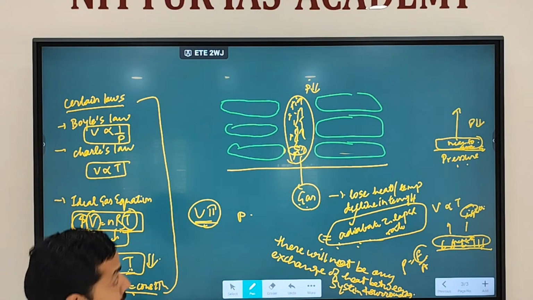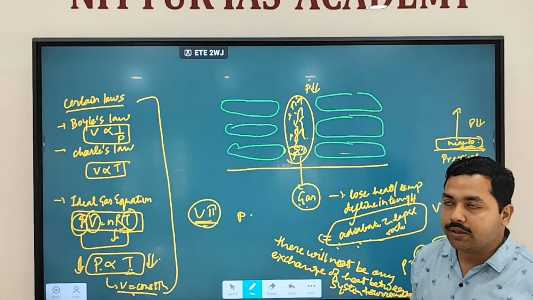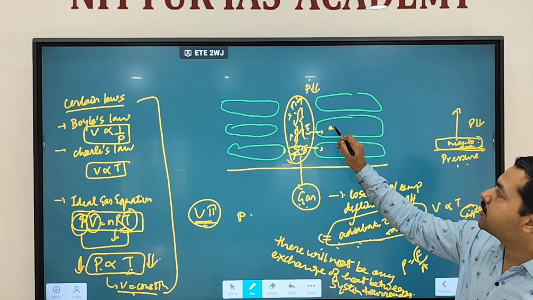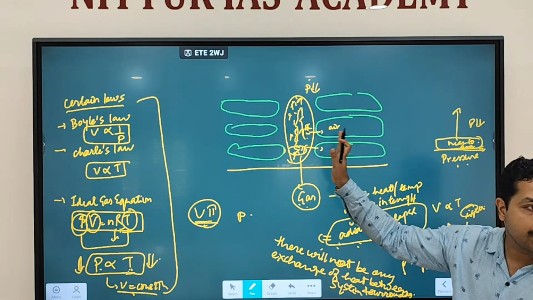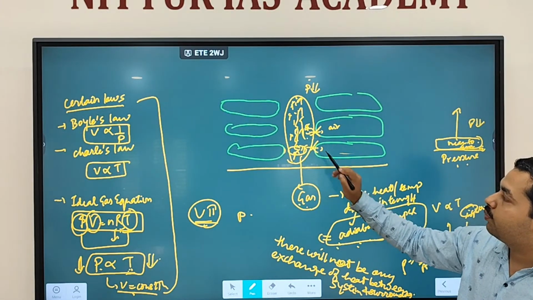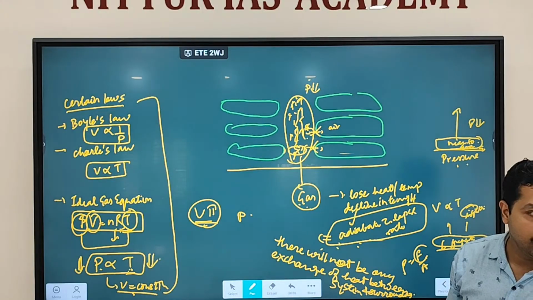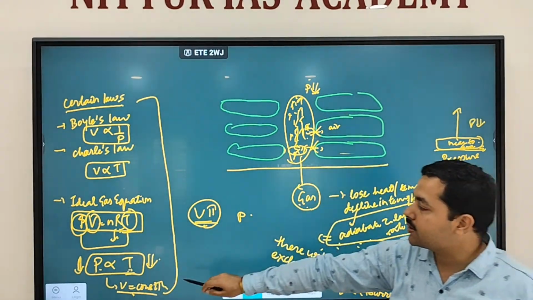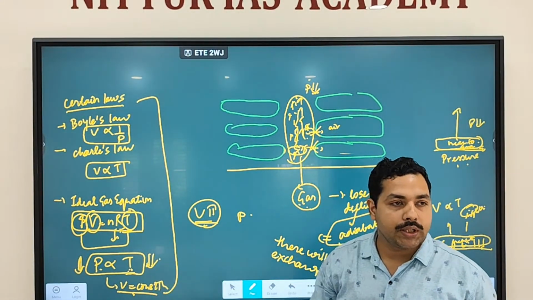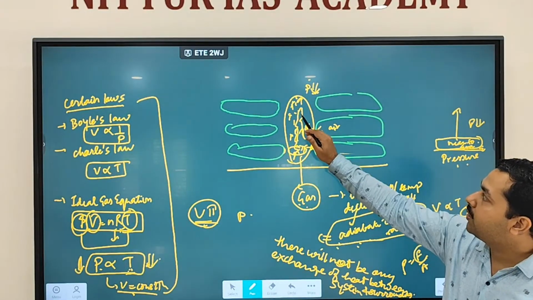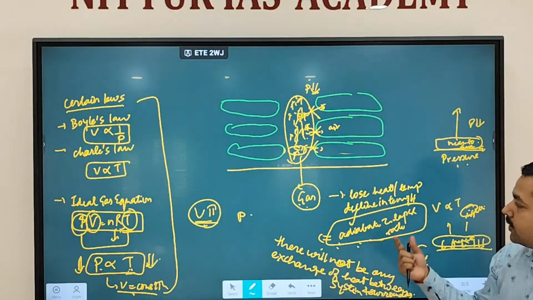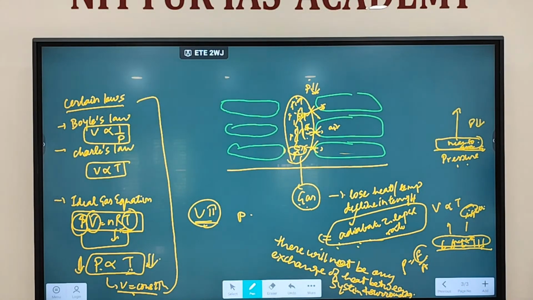Clear? So here this rising parcel of air is not losing energy because of transfer of heat between this air and this air. Transfer of heat is not happening between this air and this air. Then why is it cooling down? Because when it is rising, pressure is declining. When pressure is declining, temperature will decline. So there is no exchange of heat between system and surrounding. When there is no exchange of heat between system and surrounding, such a lapse rate is referred to as an adiabatic lapse rate.